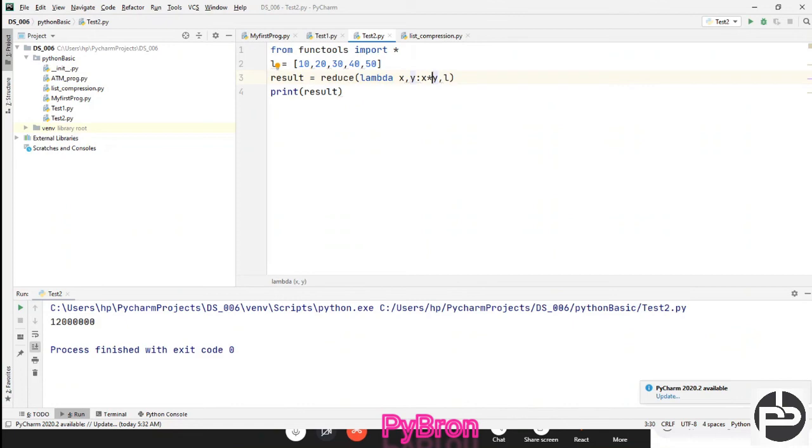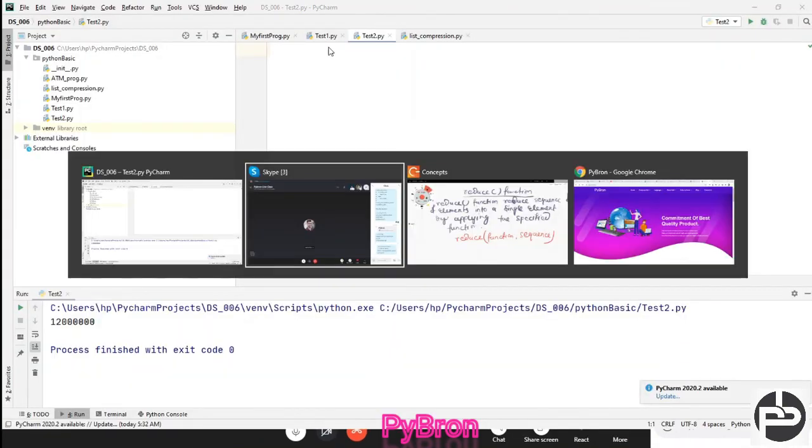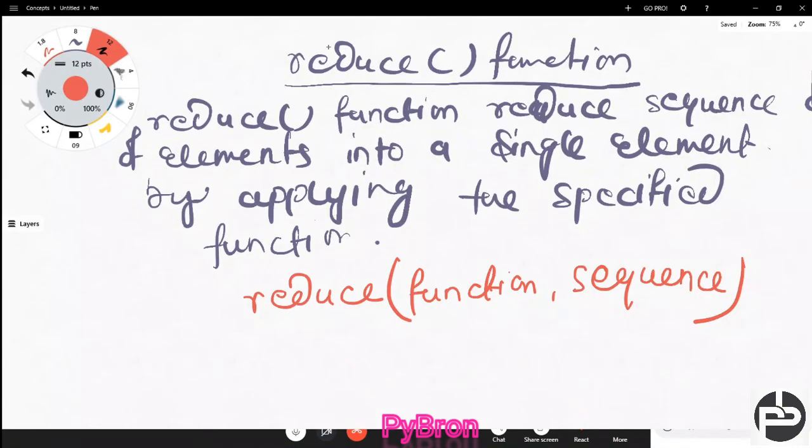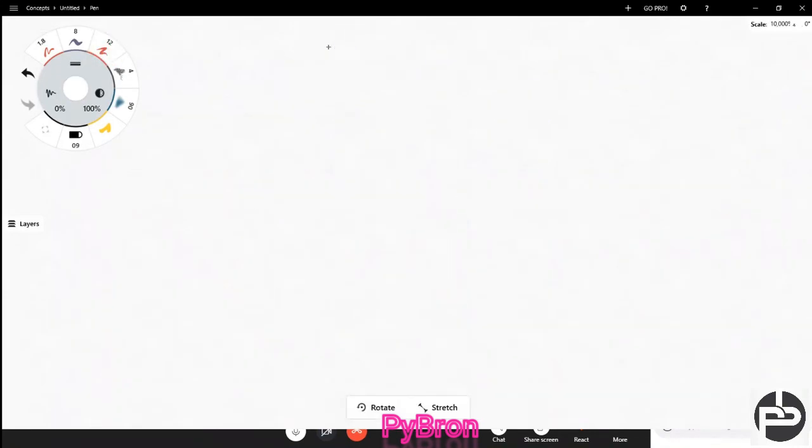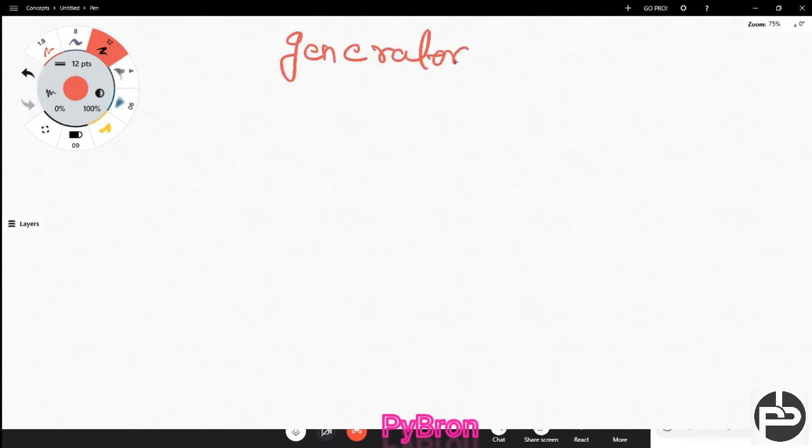So guys, no doubt, then let's understand a new concept like generator and iterator. What are the generator and iterator? Just try to understand. Now a new concept we are going to see, generator and iterator. First we will see the generator. What is the generator? Generator is a function which is responsible to generate a sequence of values.